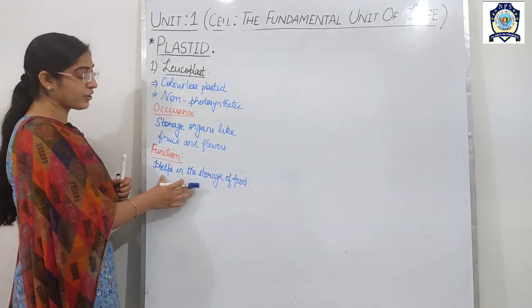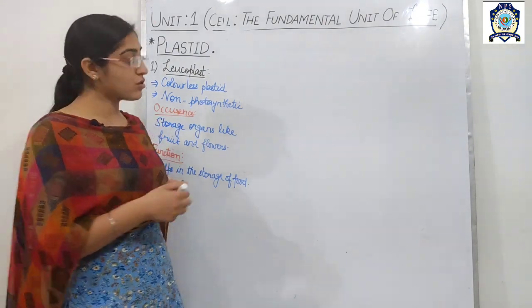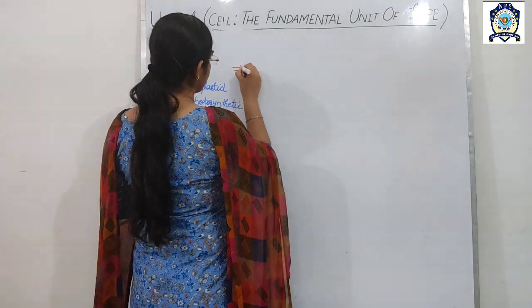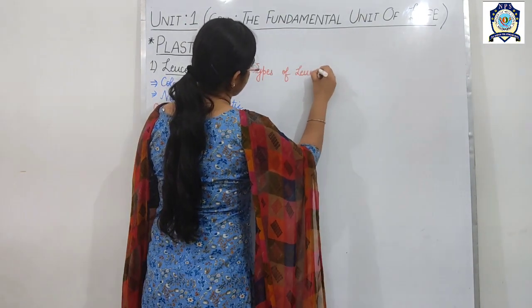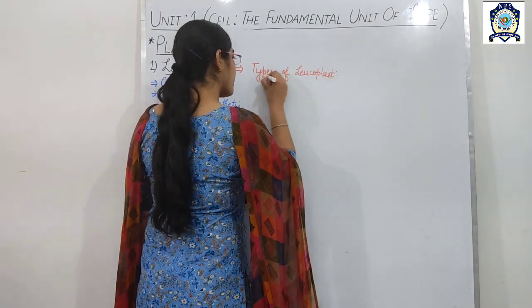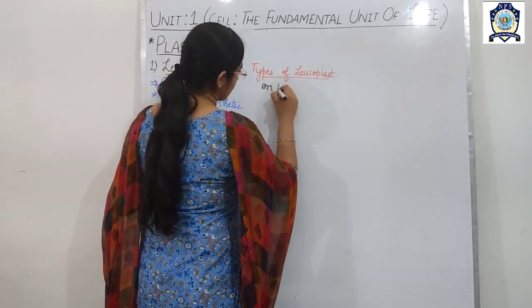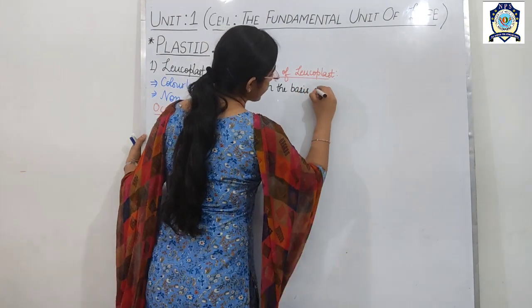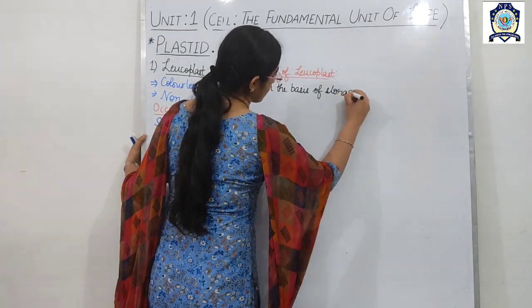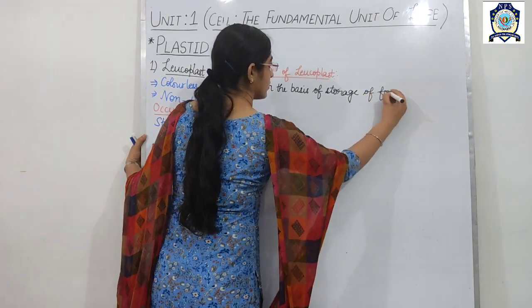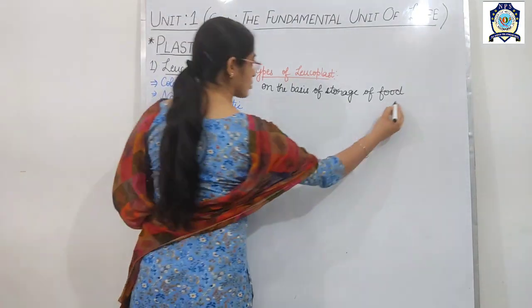So students, on the basis of storage of food, leucoplasts are basically of three types.